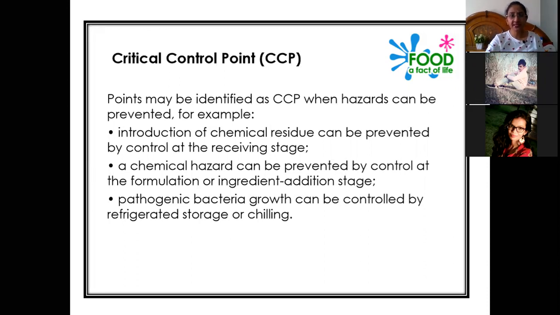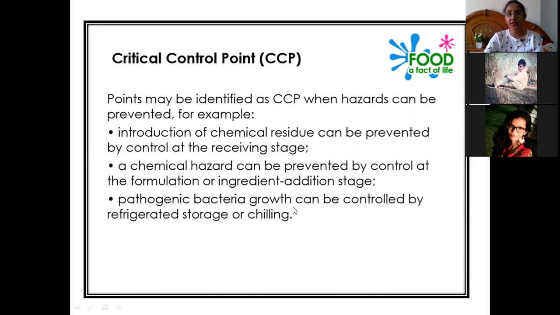For example, a chemical hazard can be prevented by control at the formulation or ingredient addition stage. If we are adding any particular chemical and there is a critical control point at that stage, then we can control it at that stage only. The third one is pathogenic bacteria growth.